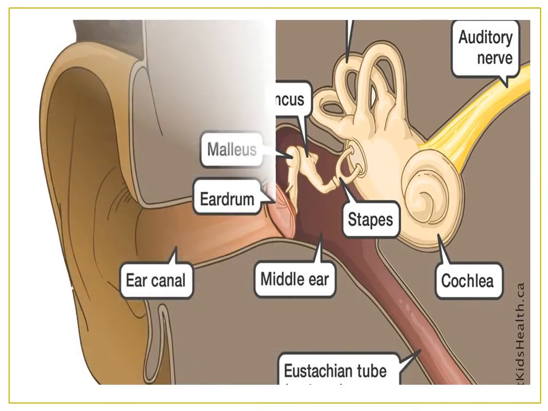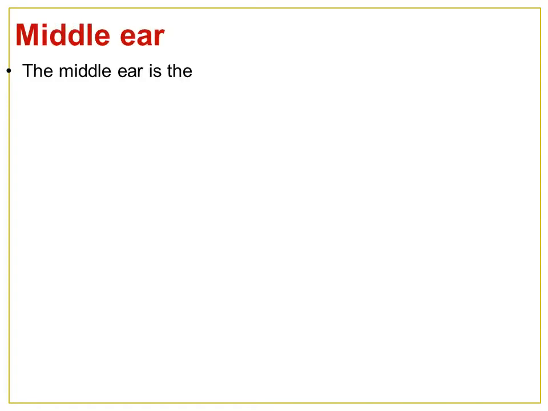And draw it once, then only you'll be clear. See the diagram: malleus, eardrum, incus, stapes, middle ear canal, Eustachian tube, cochlea, nerves. Is that clear?